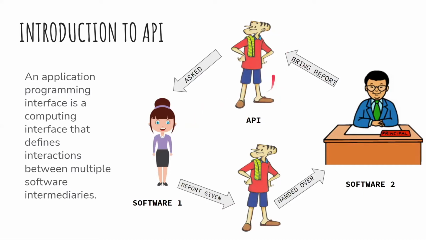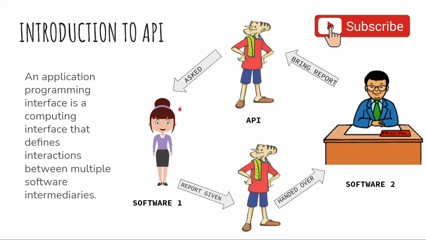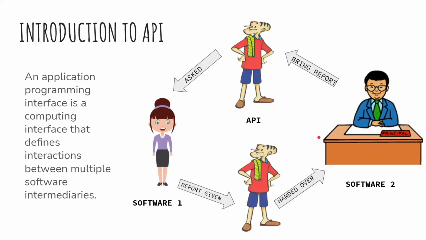In this case, API is your peon. It will ask, then the API will go to software 1 and ask for this particular data. If that software gives the data, the API will return it to software 2, saying yes sir, this is your data. So this is how the whole cyclic process works for API.